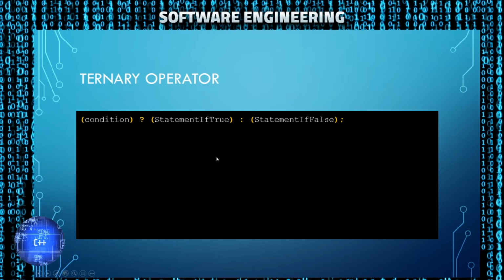Some places that you might see this used are if you need to do an assignment, or if you want to do output and you don't want to have multiple lines where you're copying and pasting the same string and replacing one value only. You can consolidate it into a single line and use the ternary operator.